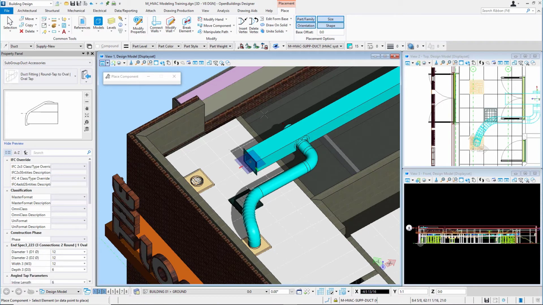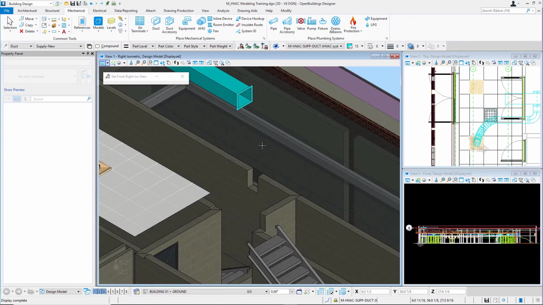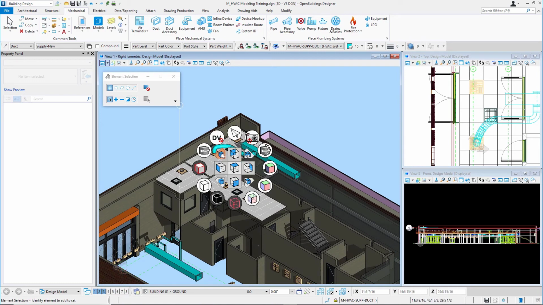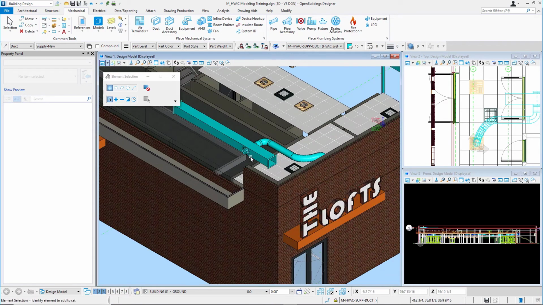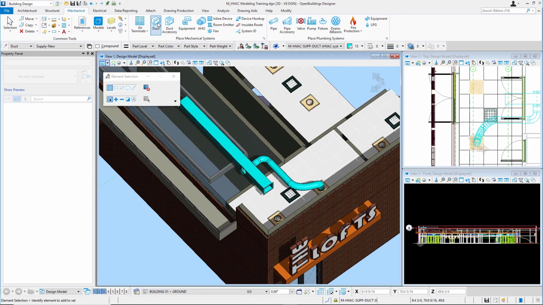Let's go ahead and rotate my view to another isometric orientation. This one will work good. And I'll just rotate it dynamically a little bit here. And again, I'll place some